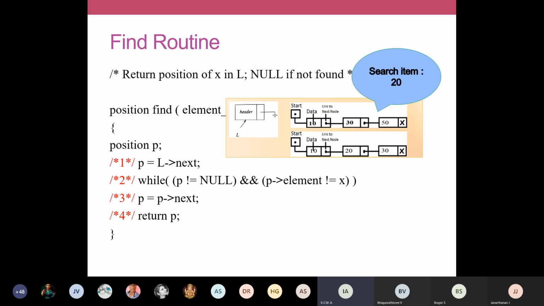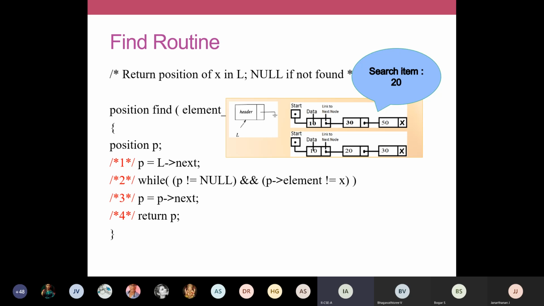And finally, when we reach the last node and I write this line, P is equal to P arrow next, your P will have null. At that point, when I'm checking the entry condition for while, when P becomes null, we can identify that we have reached the end of the node. But still we have not found the item. 20 is not available in the list. When I reach the end of the list, I still didn't have a match. So this function will return false. How to return false: it's going to return P. P already holds null. So if a null is returned, we can understand that your list does not have your search item. This is the second case.